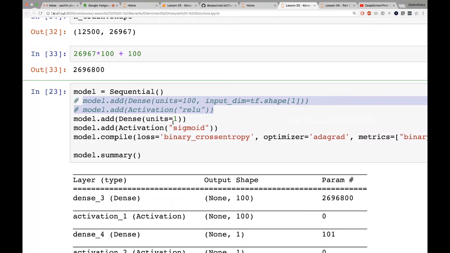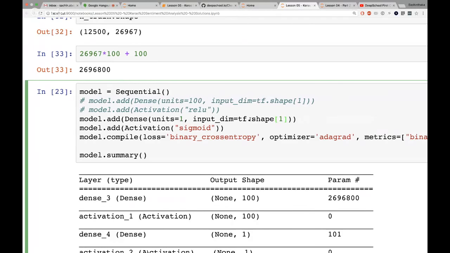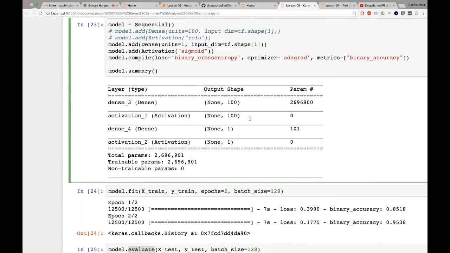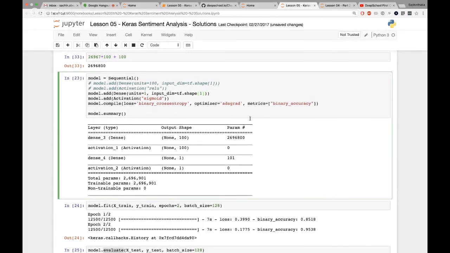So what you can do is say there are no hidden layers, and I'm just going to have the input and the output layer. It's just going to be just that. I need to specify the input dimensions, so might as well just run through this.